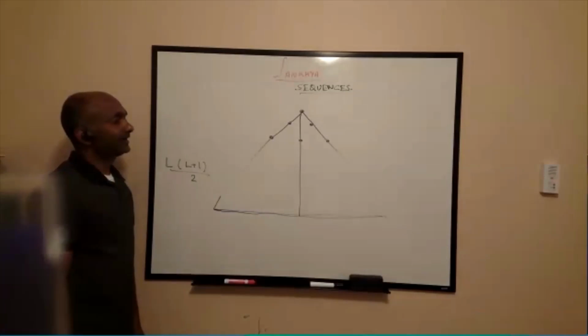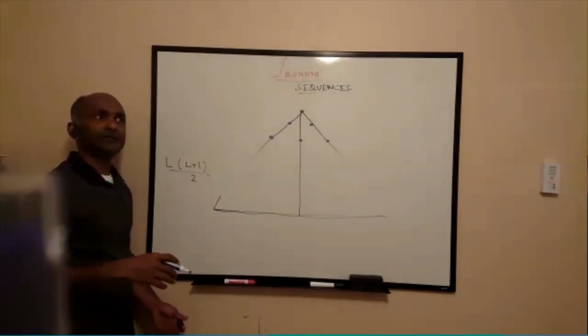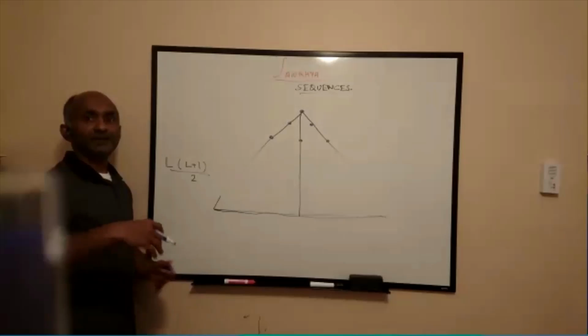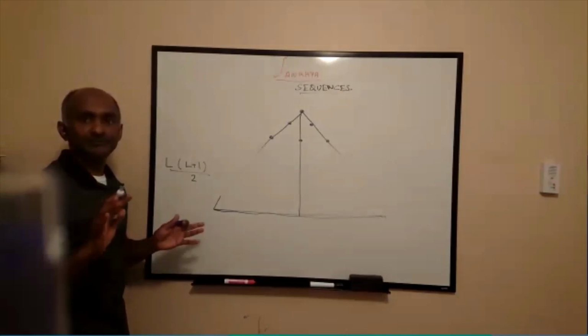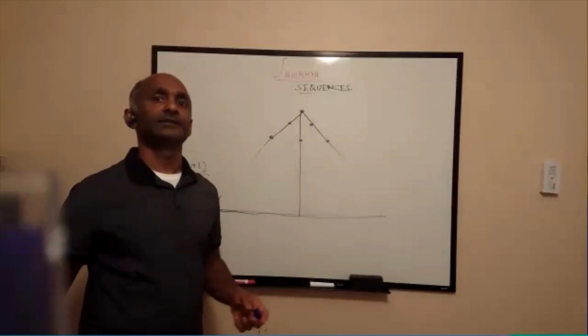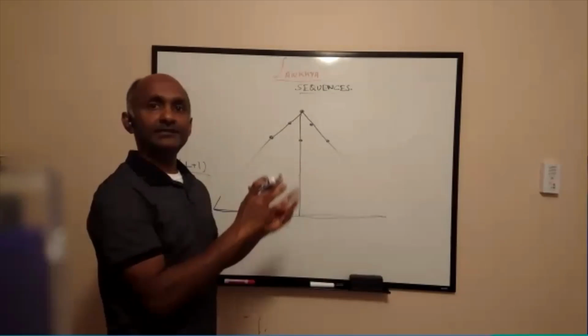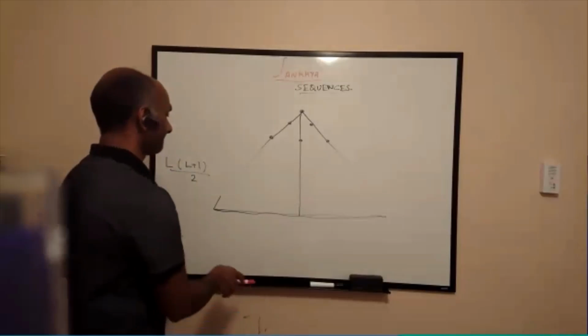Something you can keep in mind, so that you do not get confused when you have a question like this: is it n square or is it n times n plus 1 by 2? Always remember that a counting sequence like 1, 2, 3 moves towards a triangle. Odd numbers move towards a square. Okay.